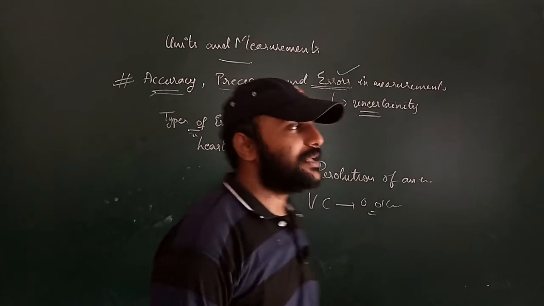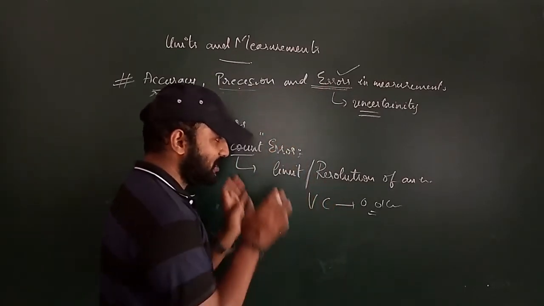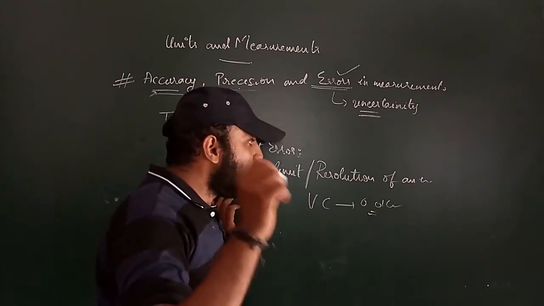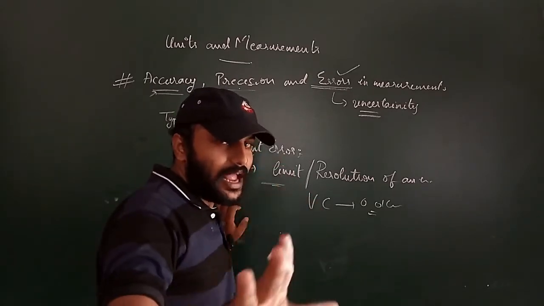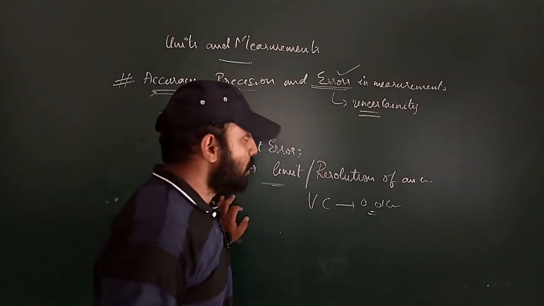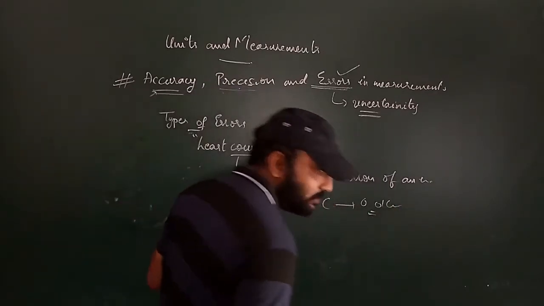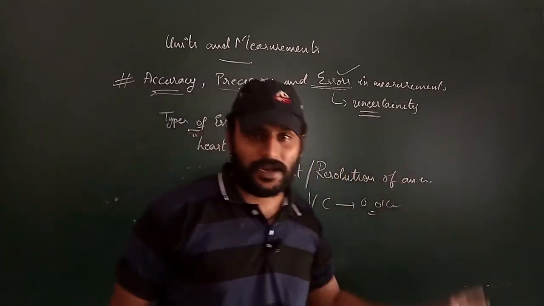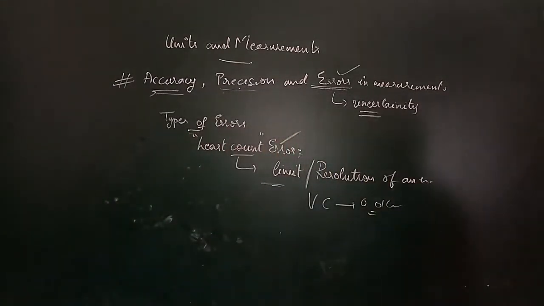So that is called least count. Least count is nothing but the limitation or the resolution of an instrument. Beyond that, we cannot measure with that instrument. So beyond that, if any value is there, that is called the error, which is called least count error. Understood?